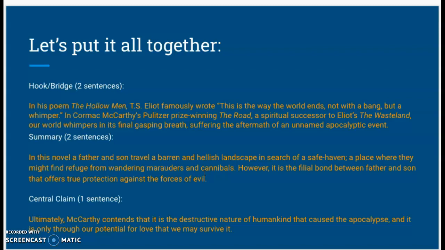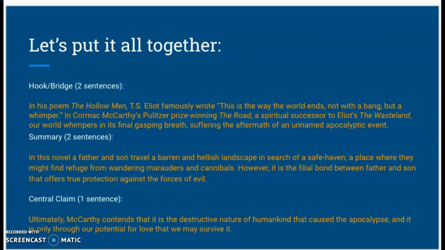In this novel, a father and son travel a barren and hellish landscape in search of a safe haven, a place where they might find refuge from wandering marauders and cannibals. However, it is the filial bond between father and son that offers true protection against the forces of evil. Ultimately, McCarthy contends that it is the destructive nature of humankind that caused the apocalypse, and it is only through our potential for love that we may survive it.